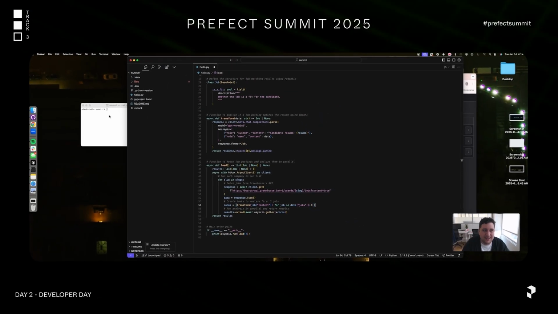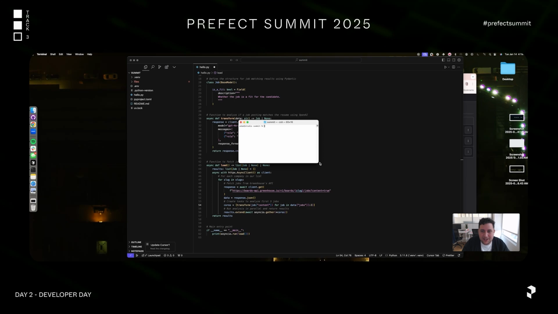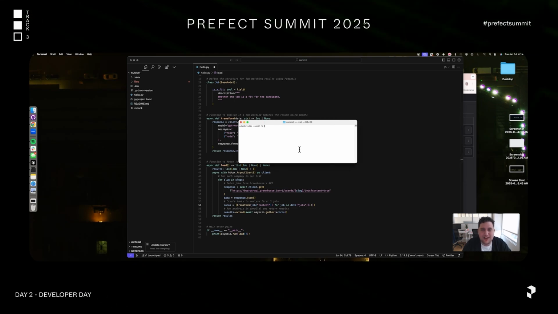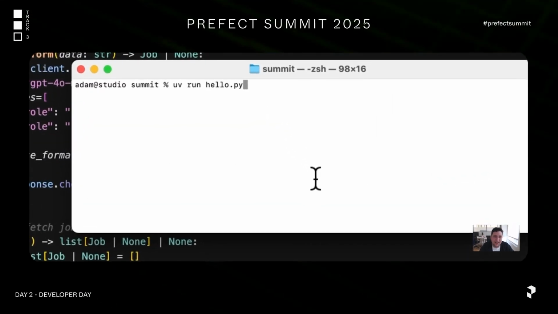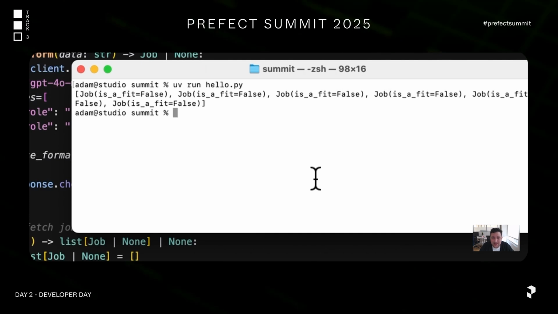And so, here I can go in and run this file. I'm going to do it with UV. My file is called hello.py. And when I hit run, what it's going to do is go to both those job boards. It's going to pull out the top 3 jobs from each one, and it's going to return whether or not it thinks that it's actually a fit or not. Of course, I'm just getting false on a bunch of stuff. I guess I'm not particularly qualified for anything.